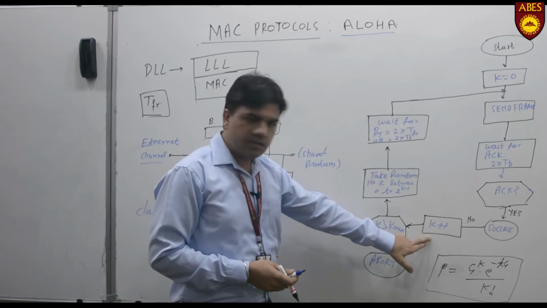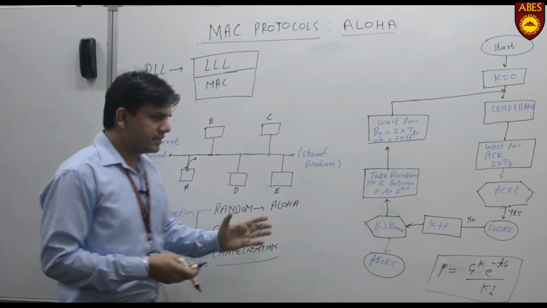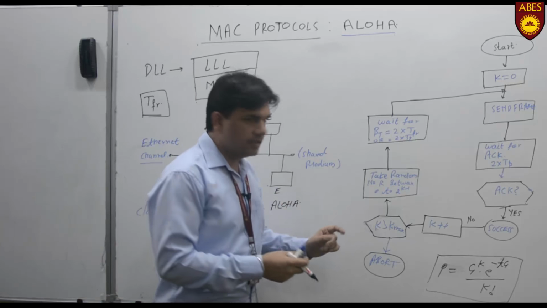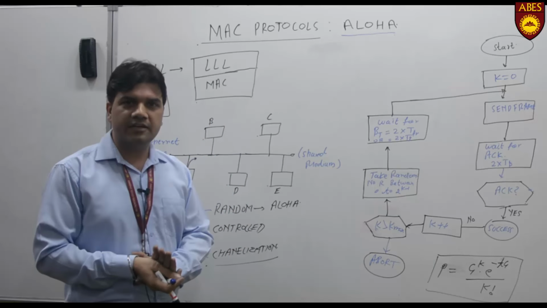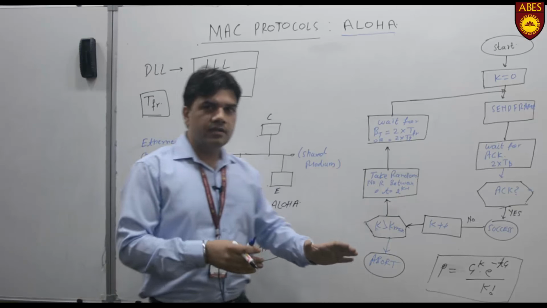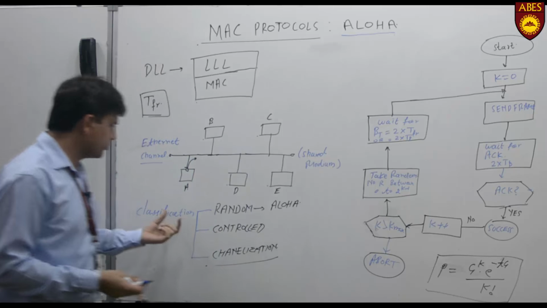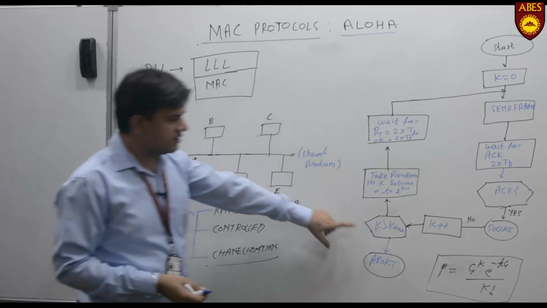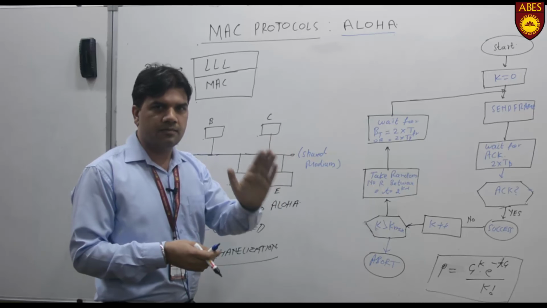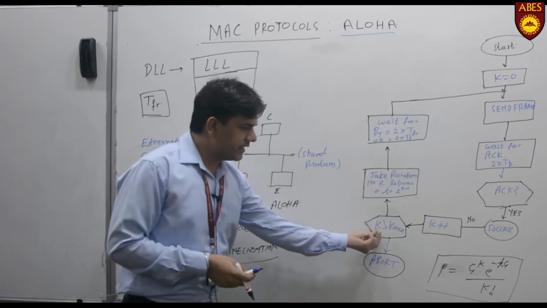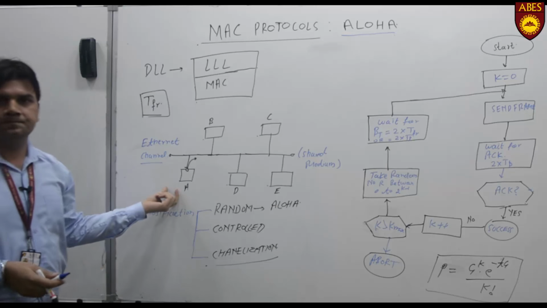It increases the attempt number, k++. After this, there is again a provision in this algorithm for how many times a node should attempt, or it will make the bandwidth unutilized. If every time there is a requirement of retransmission, then what is the use of this algorithm? Or that node should be stopped from transmitting the data. That condition is posed by this k, the fixed number of attempts that a node can make in order to transmit. If that limit is exceeded, we should abort the transmission.